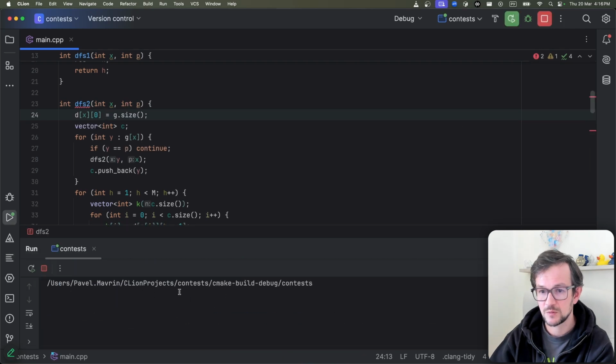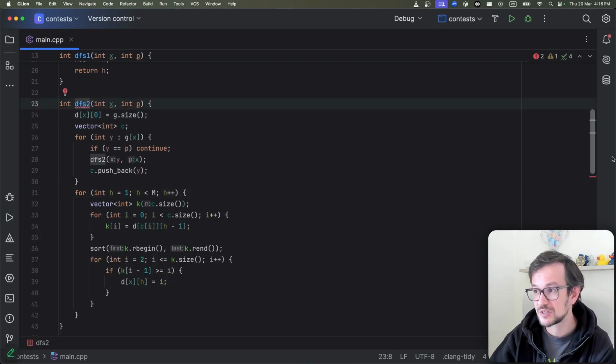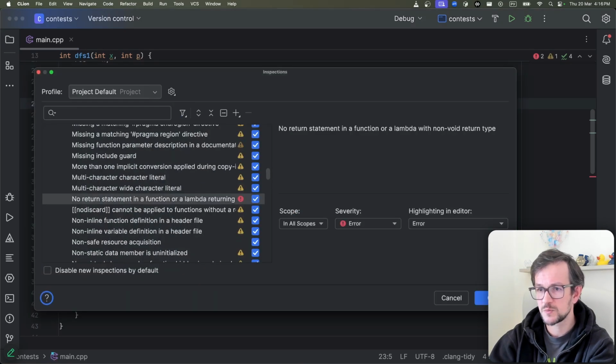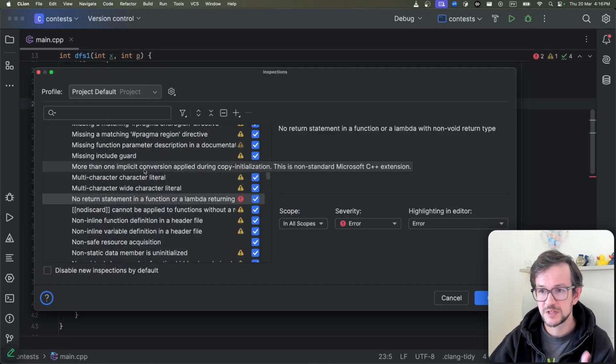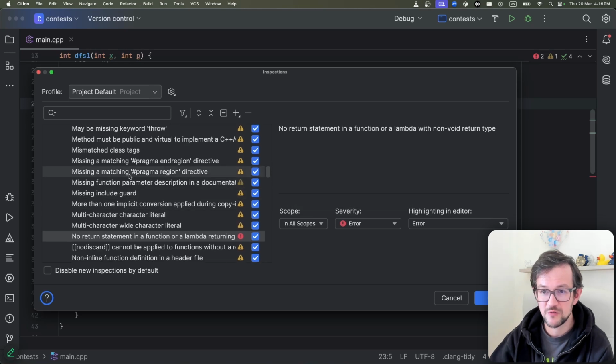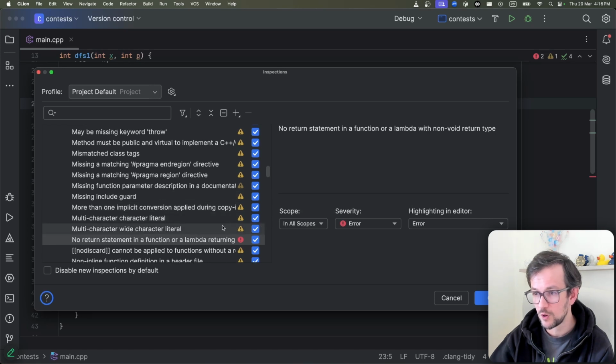Yeah, it will. Boring. But okay, again, at least it marked it as red, so it's more visible. So you go to inspections, the inspection profile, and here you have all the inspections you have in CLion. There are many of them actually. Maybe I should mark all of them as errors.